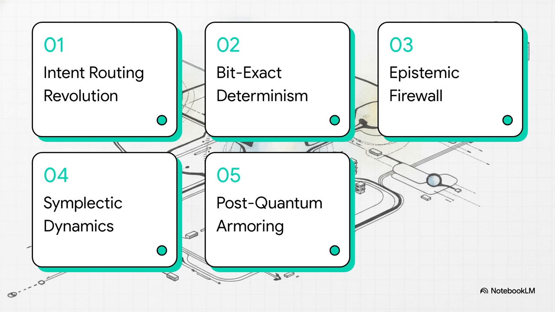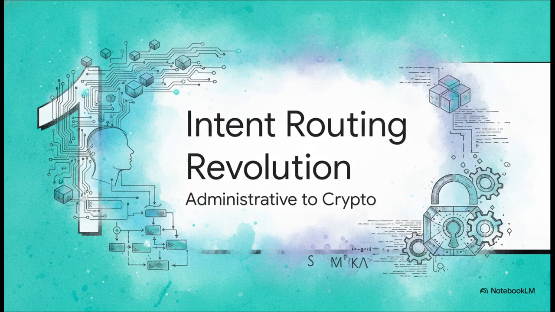1. The intent routing revolution. 2. Enforcing bit-exact determinism. 3. The epistemic evidence firewall. 4. Symplectic dynamics and stability. And 5. Post-quantum sovereign armoring. All right, Section 1. The intent routing revolution, from administrative to cryptographic.